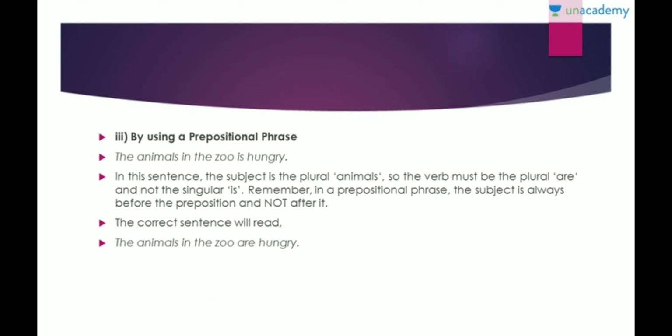Okay, next is that they will use a prepositional phrase. For example, "The animals in the zoo is hungry," right? Now in this sentence, animals is plural, so the verb has to be "are", not "is." So remember in a prepositional phrase, the subject is always before the preposition and not after it. So it is animals, not zoo. The subject is not zoo. So: "The animals in the zoo are hungry."